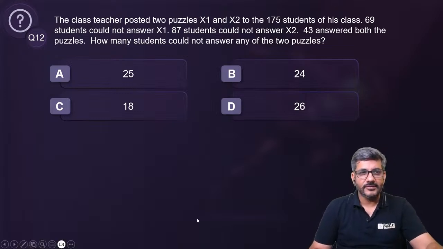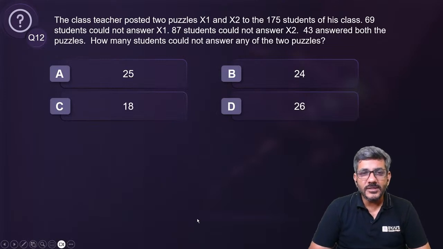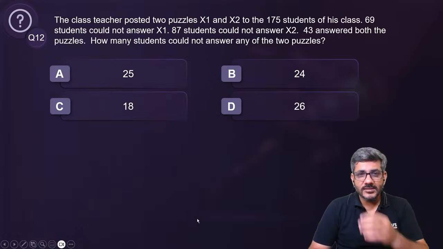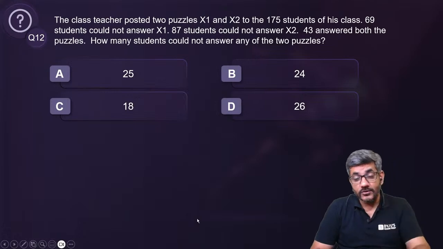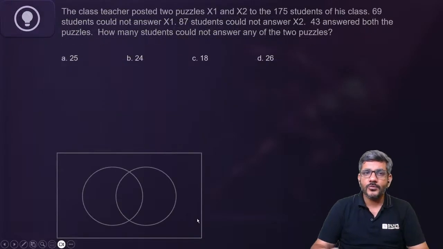चलिए देखते हैं फटाफट. The class teacher posted two puzzles X1 and X2 to the 175 students of the class. 69 could not answer X1. 87 could not answer X2. 43 answered both. How many students could not answer any of the two puzzles? So let me just make this Venn diagram.